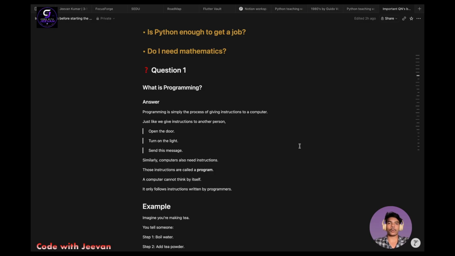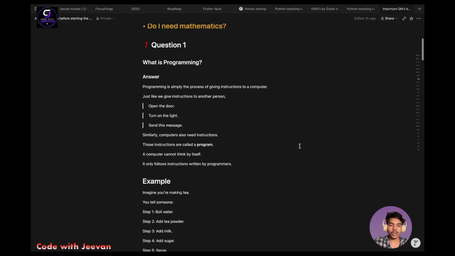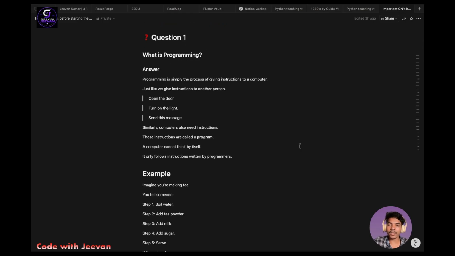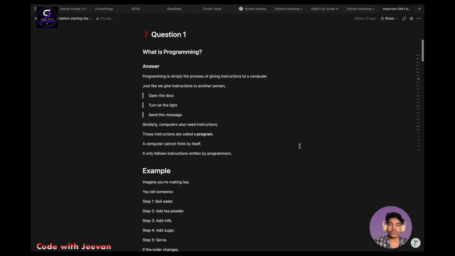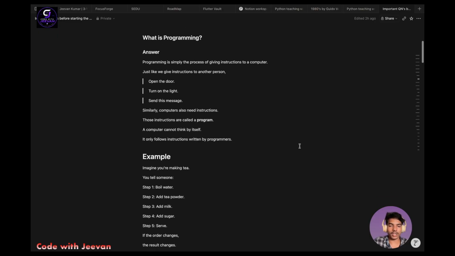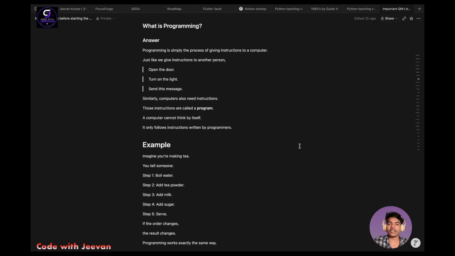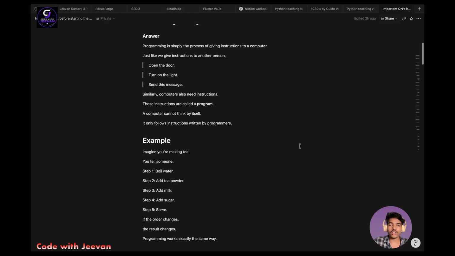So in simple words, programming means to communicate with computers to instruct certain work to the computer or the operating system. We use a certain language that is known as a programming language. Basically, a program means the set of instructions we give to the computer to do a work. So yeah, this is programming. Here you can see that programming is simply the process of giving instructions to a computer, right? There are some examples on the screen. Just like we give instructions to another person, such as open the door, turn on the light, send this message. These are all a set of instructions we give to a person to do these things.